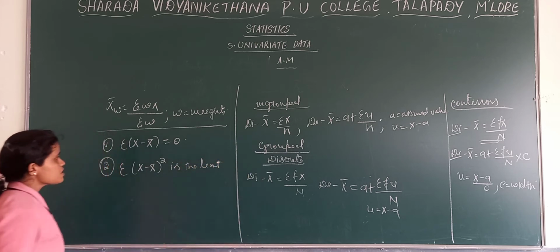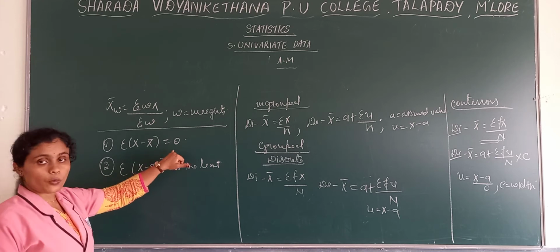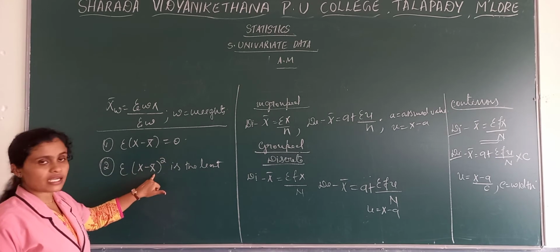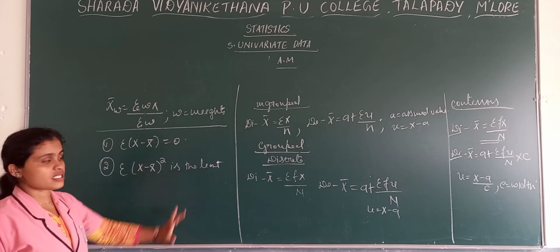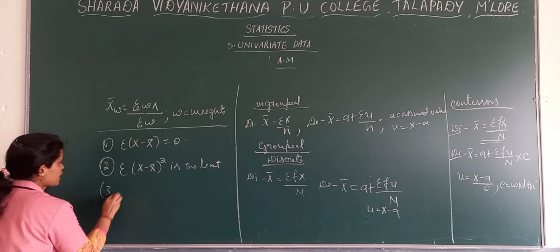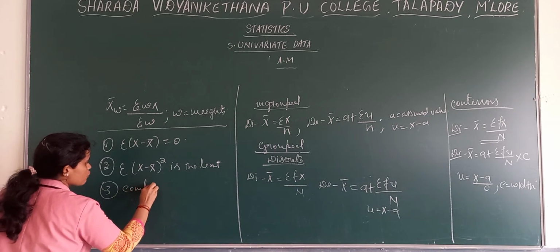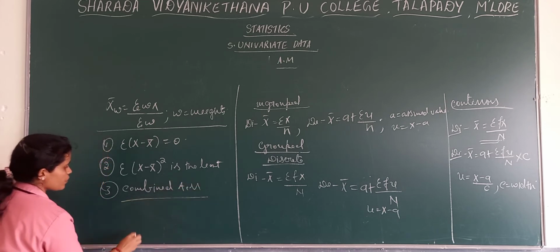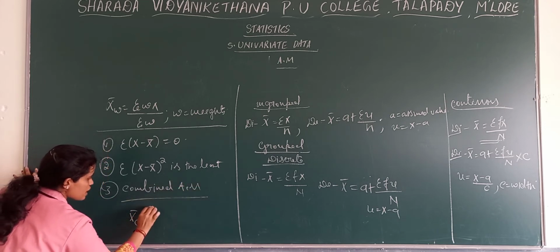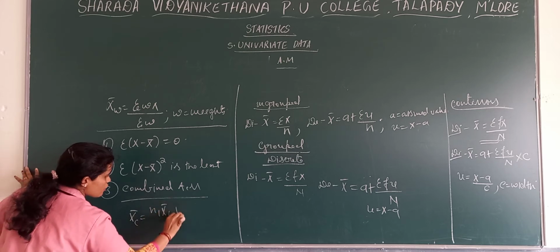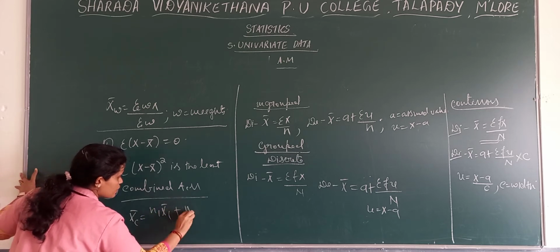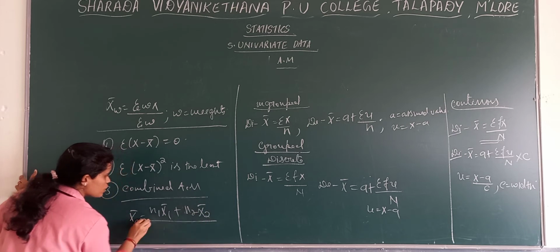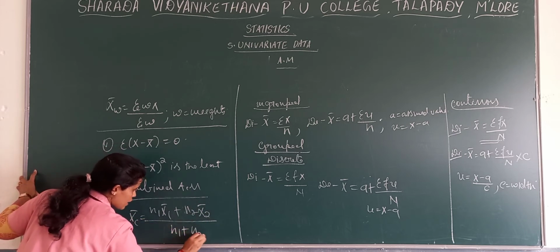That is, the sum of the squares of the deviations taken from their mean is the least. Thirdly, we have seen the combined arithmetic mean, which we have completed just now. There your formula goes like n1 x bar 1 plus n2 x bar 2 divided by n1 plus n2.